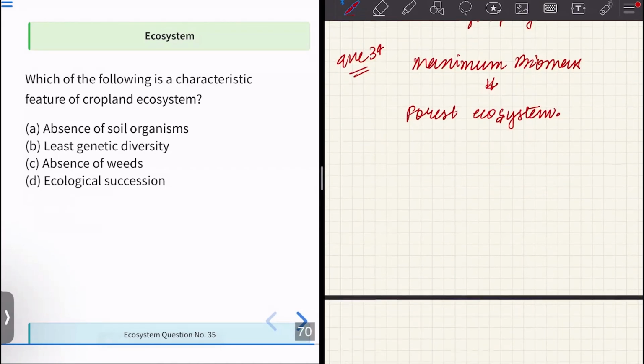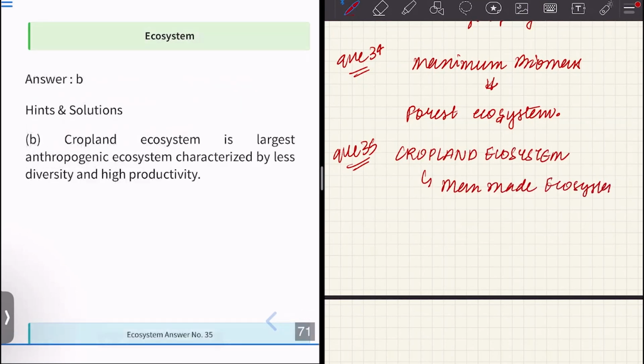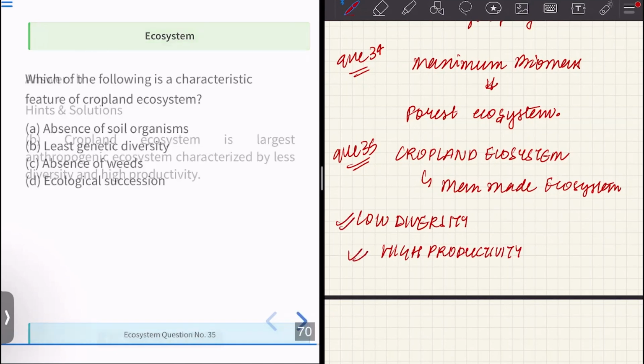Moving on to the next one, we have question number 35. Which of the following is a characteristic feature of cropland ecosystem? So, cropland system is an example of man-made ecosystem. And what are the features of man-made ecosystem? That there is very low diversity. In man-made ecosystem, we have low diversity and high productivity. So these are the two features that can be seen within man-made ecosystem.